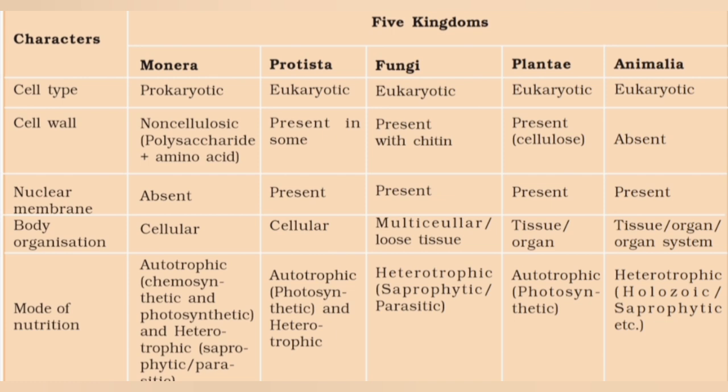And when animalia comes, we'll say tissues, organs, and organ systems level of organization. Now coming to mode of nutrition, again, first two are autotrophic or heterotrophic, whereas fungi are heterotrophic with a saprophytic or parasitic mode of nutrition. Plants are autotrophic and animalia are again heterotrophic.